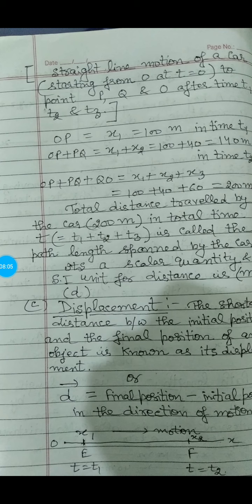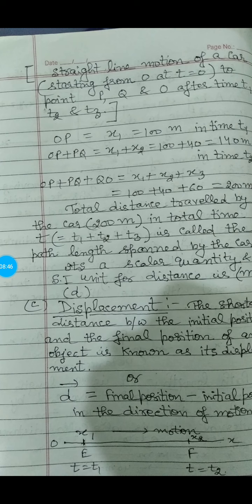This is the straight line motion of a car starting from O at t equal to 0 to the points P, Q and O after the times t1, t2 and t3. See, OP is equal to x1, which is 100 meters in time t1. OP plus PQ is equal to x1 plus x2, 100 plus 40 is equal to 140 meters in time t2. And the total actual path OP plus PQ plus QO, that is x1 plus x2 plus x3, is equal to 100 plus 40 plus 60 is equal to 200 meters.